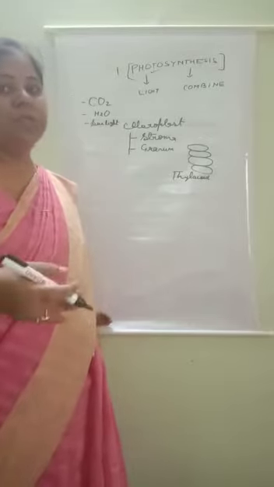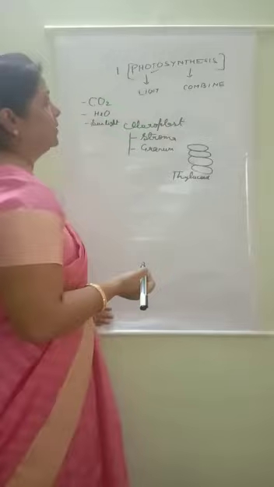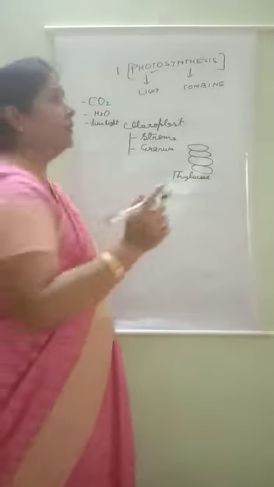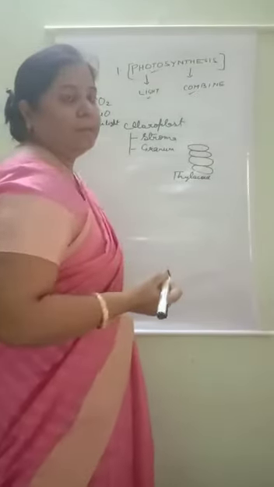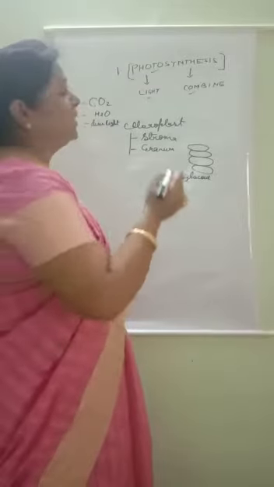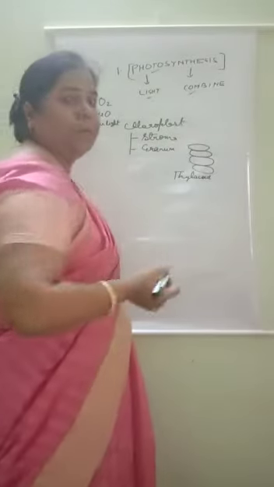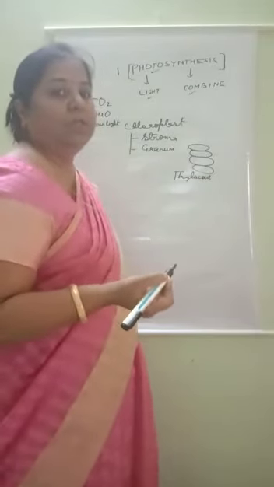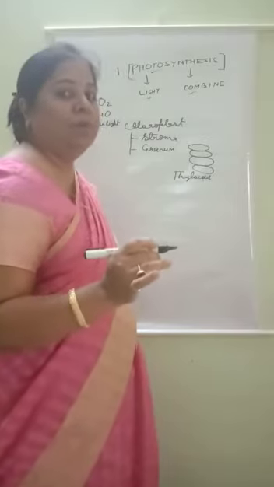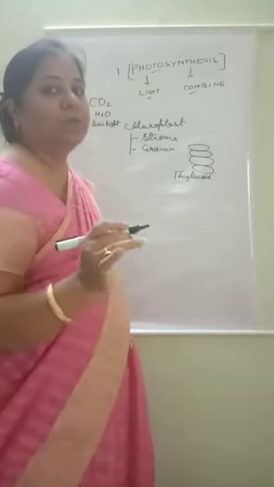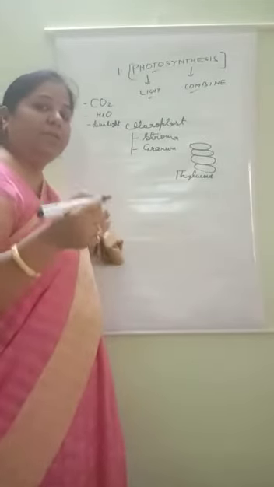So plants are stationary, but they make their food by a process known as photosynthesis. In photosynthesis, two words are here. One is photo, which means light, and the second word is synthesis, which means combine. So what is the definition of photosynthesis? Photosynthesis means that by the combination of light, plants make their food in the form of organic material, and that process is known as photosynthesis.